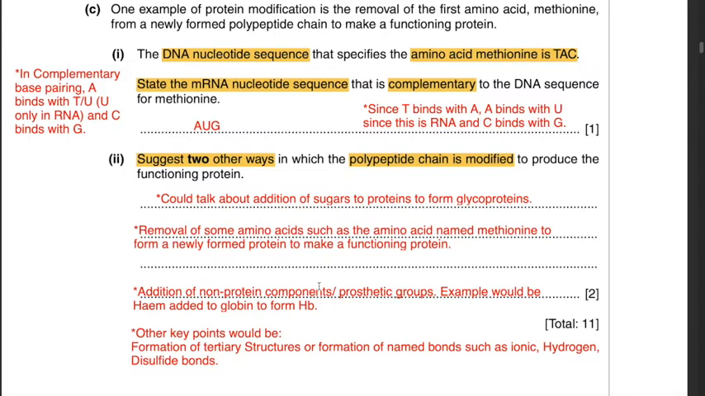Then you could also mention addition of non-protein components or prosthetic groups. One such example is heme being added to globin to form hemoglobin. Other key points would be formation of tertiary structure or formation of named bonds such as ionic bonds, hydrogen bonds, disulfide bonds. So since this is a suggestion question, you could write down any of the given points.